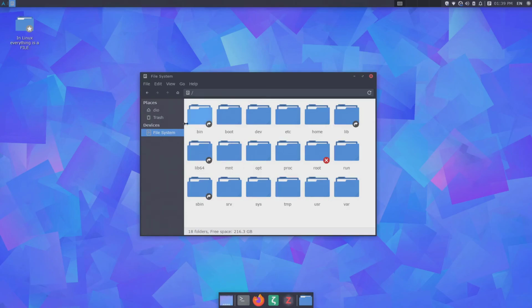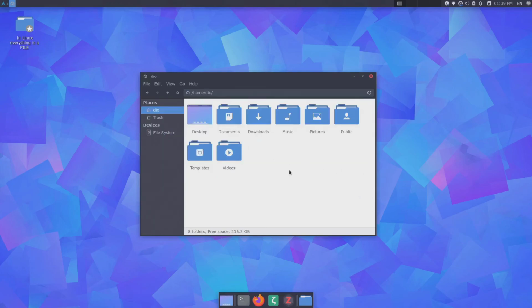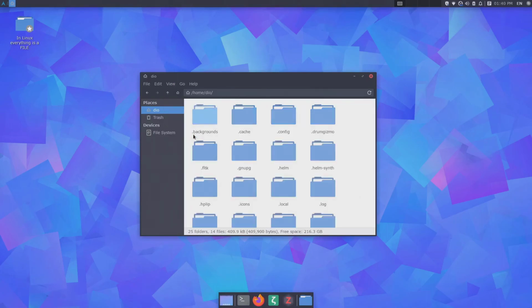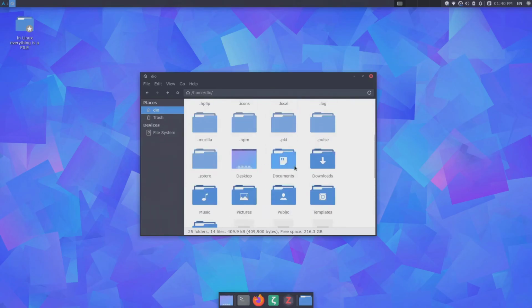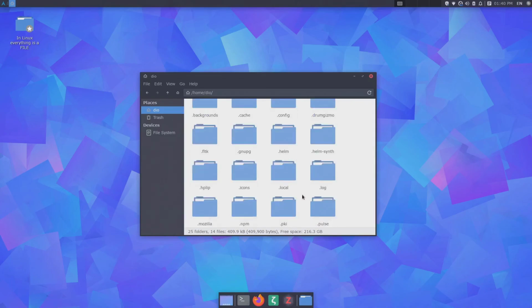So let's go back to my home. This is my user. And here you can see, if I go to view, show hidden files, I have all of those hidden directories. And basically those directories or files are used to store configuration of programs.